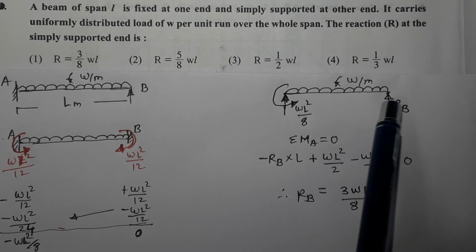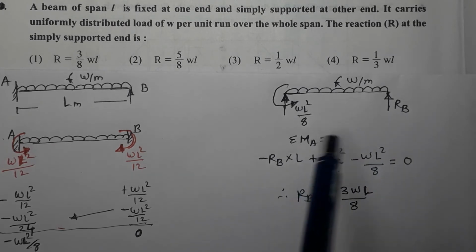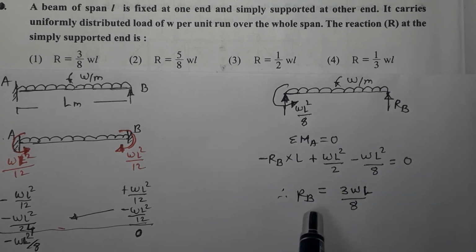Now I can get the reaction at B by using summation of moment about A is equal to 0. So if I solve it further, I get RB is equal to 3WL by 8, and that is why the correct option is option number 1.